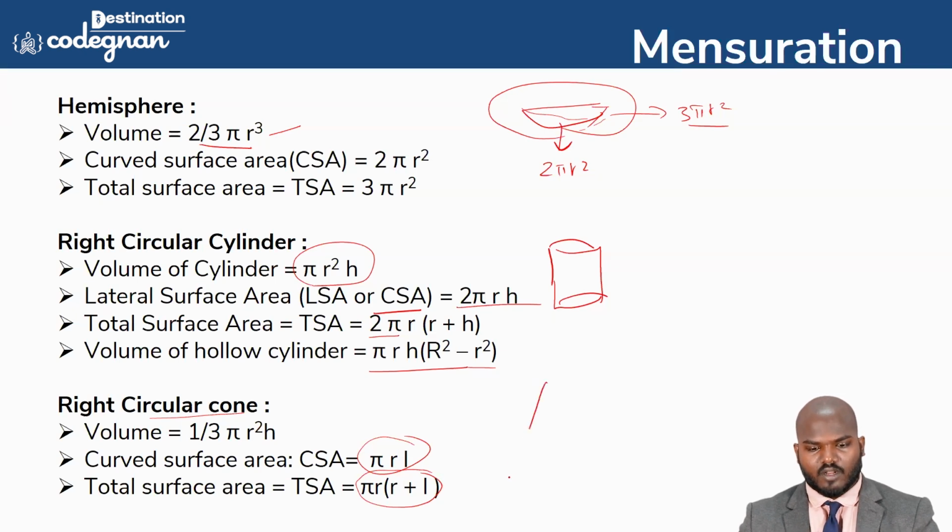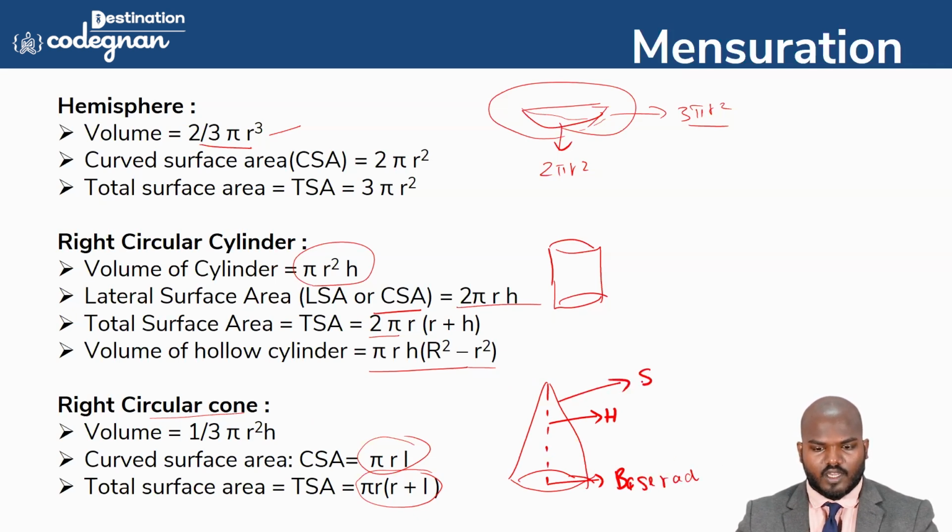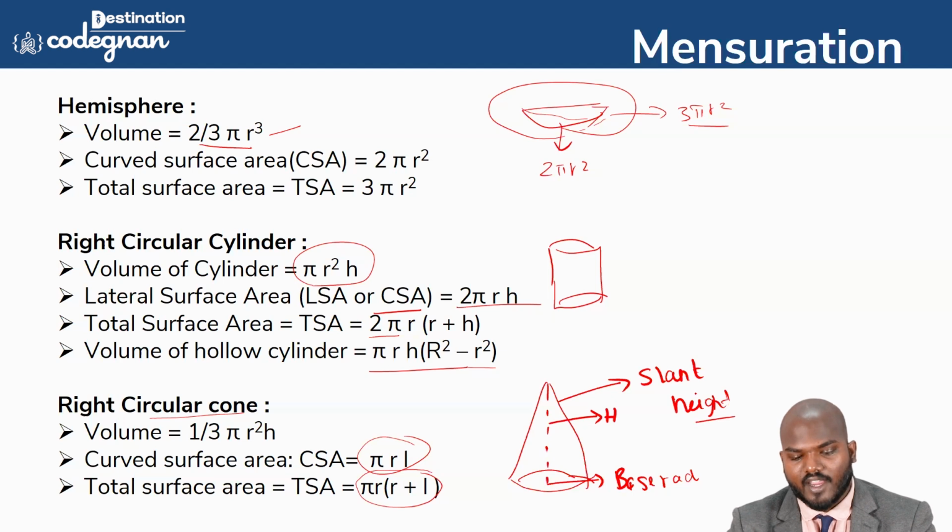Right circular cone means it will come like this. Make sure you know the figure, guys, because in the cone, this is called the height, the one in the middle. And this particular thing we call the base radius. Going to this one, we call it the slant height. In that particular thing we use the formula as l. Remaining you can't use it there.